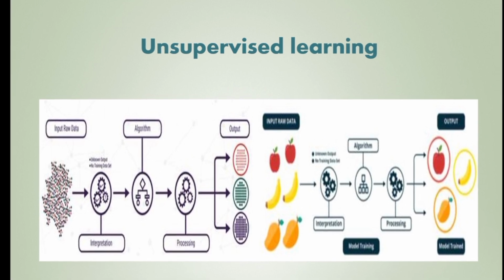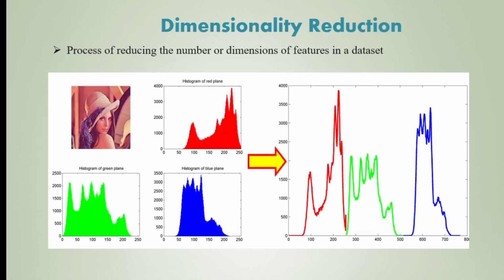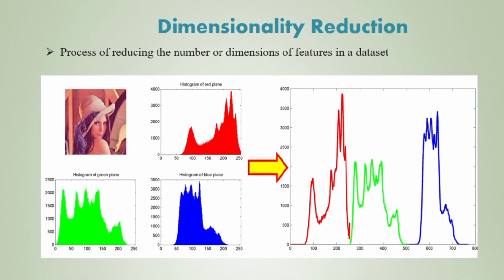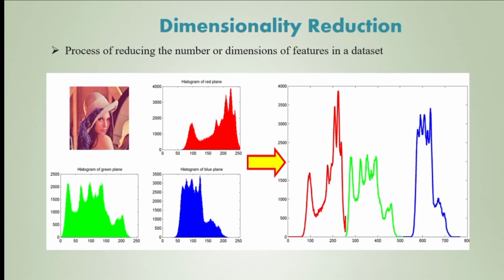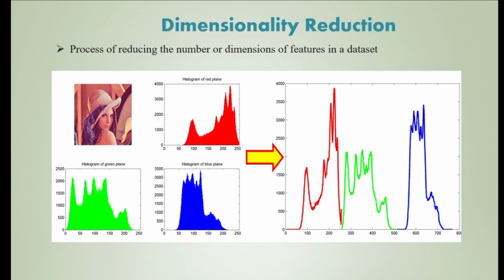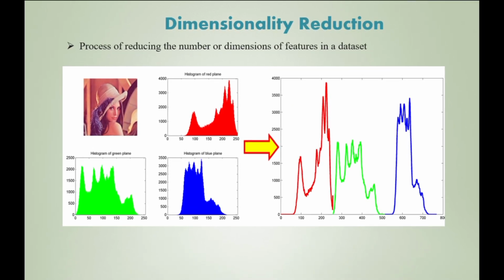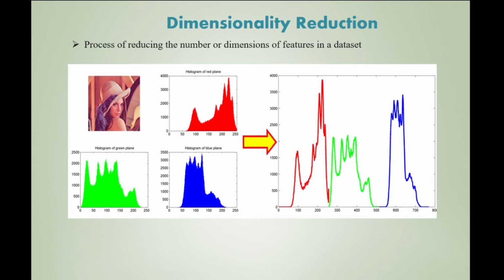Now we can see several types of unsupervised learning. Dimensionality reduction: the features can be reduced in a data set. Here you can see a histogram example. When a color image is given, we have to separate the red, green and blue pixel ranges.